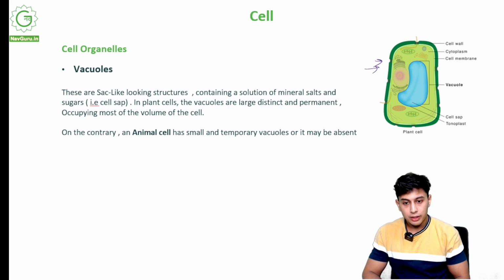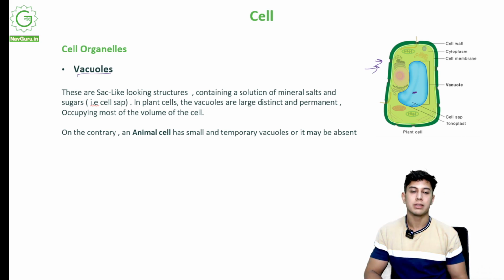So the first thing is vacuoles. See this blue structure over here, this sac-like structure, a big sac. Sac means like a bori or something big, looking like a balloonish structure. This is a vacuole. Vacuoles are sac-like structures containing a solution.